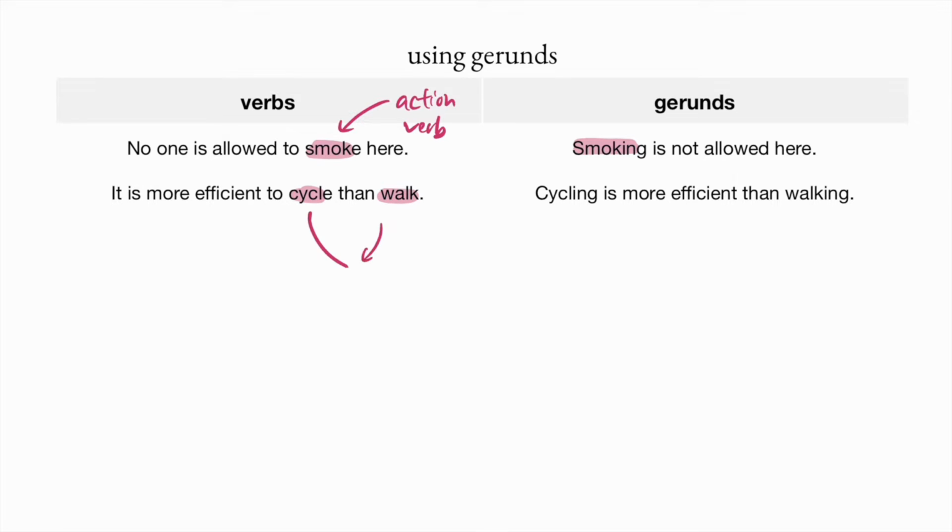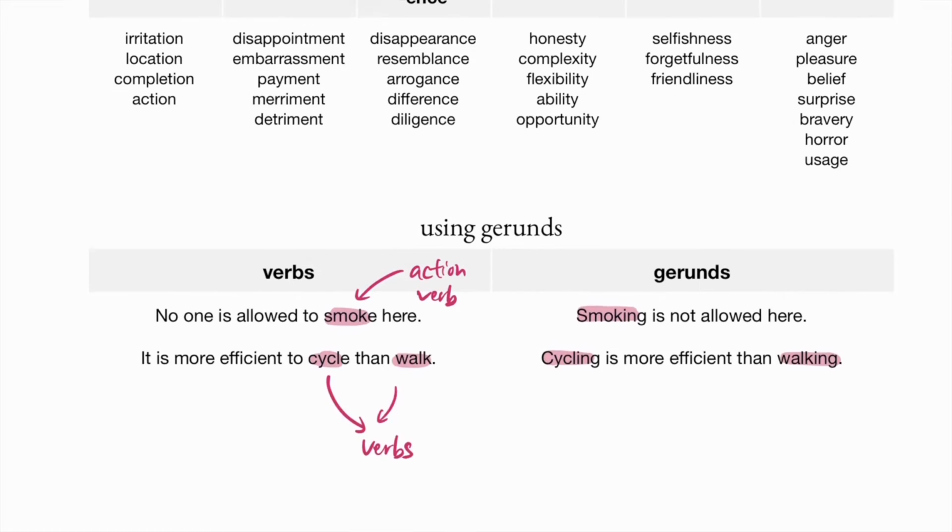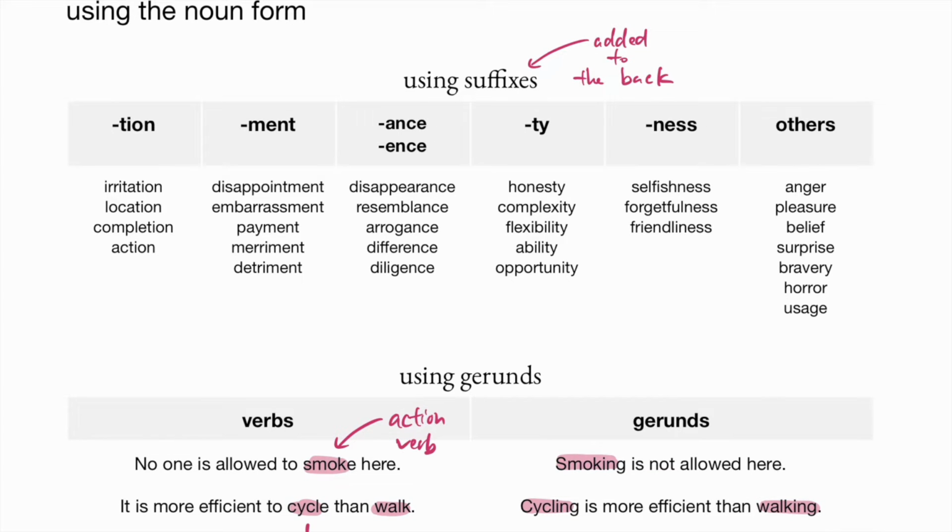Next, it is more efficient to cycle than walk. Again, these two are verbs, but we are going to convert them to gerunds and use them like nouns. So something is more efficient than the other thing. And what is it? The gerund form of cycle is cycling. Cycling is more efficient than walking. So gerunds, ing, used as a noun. The others will be just adding suffixes to the back.